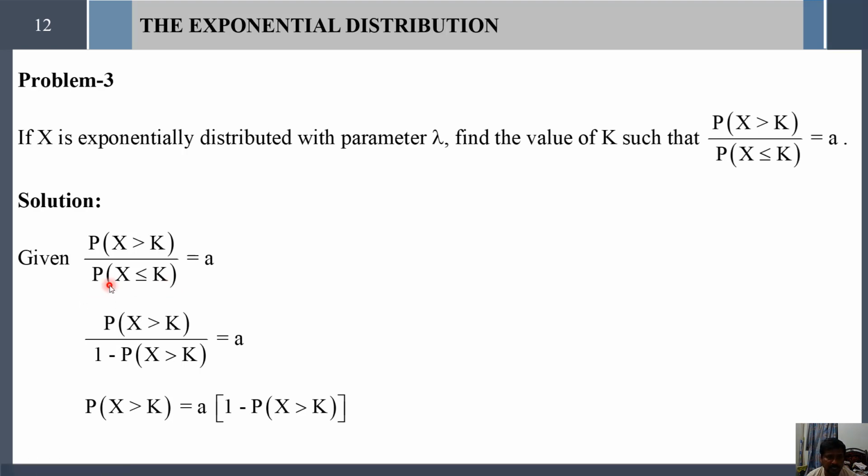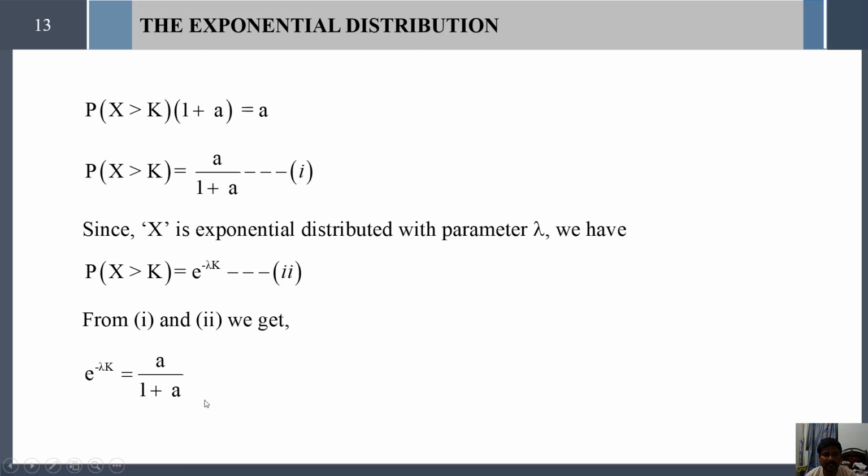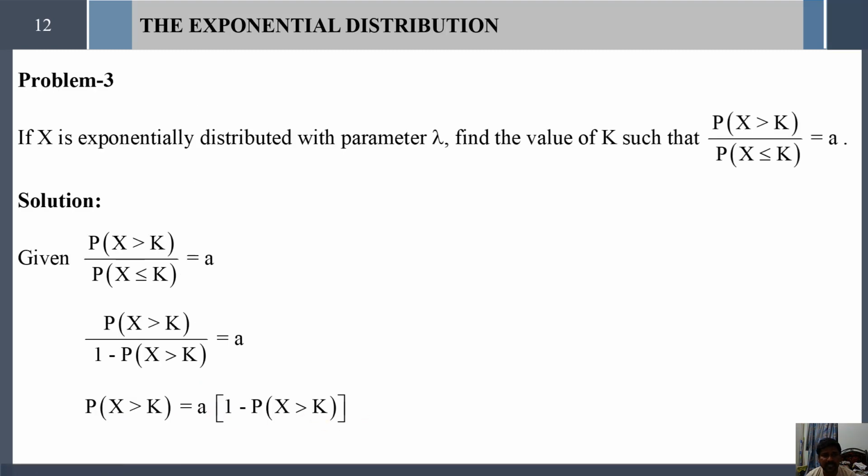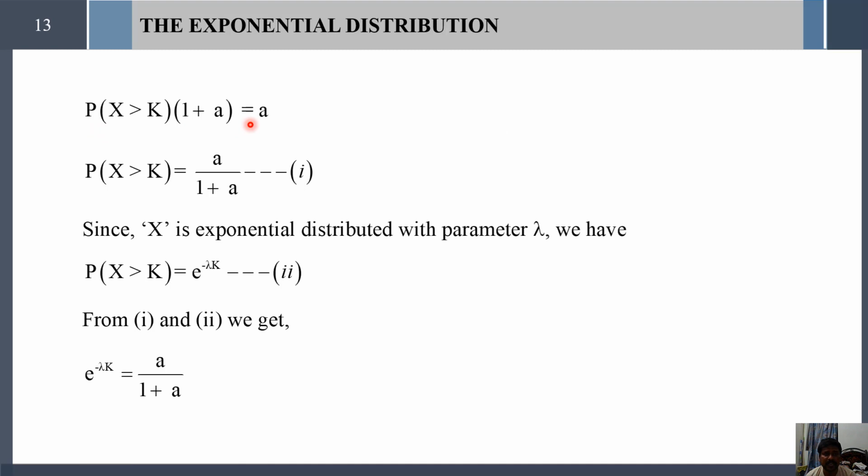Therefore probability of x less than or equal to k can be written as 1 minus probability of x greater than k. Cross multiplying, probability of x greater than k equals a into 1 minus probability of x greater than k. Taking the entire term to the left hand side and taking probability of x greater than k common, we get probability of x greater than k into 1 plus a equals a. Now taking 1 plus a to the right hand side, probability of x greater than k equals a divided by 1 plus a.